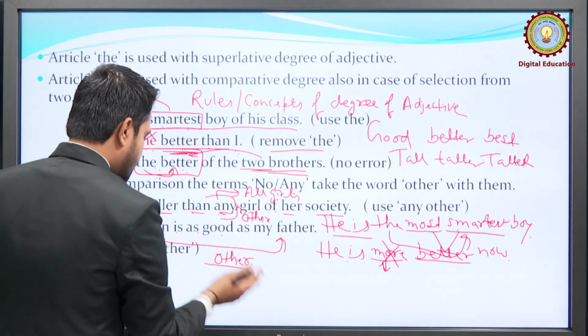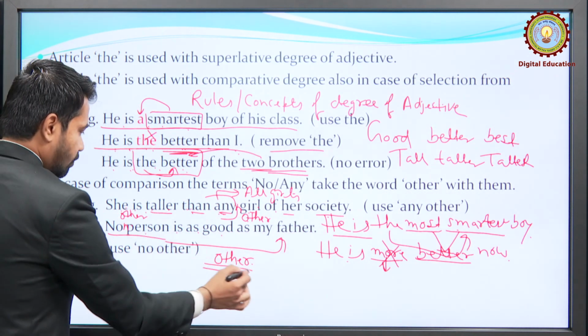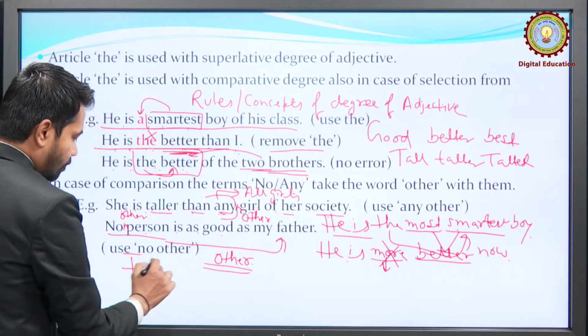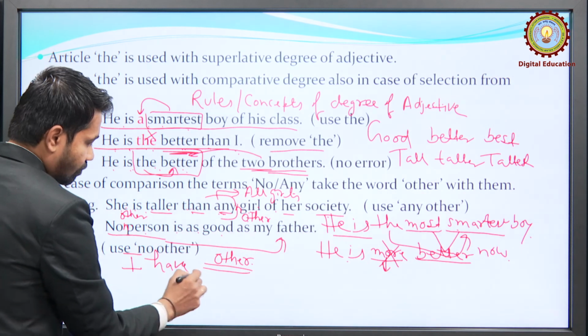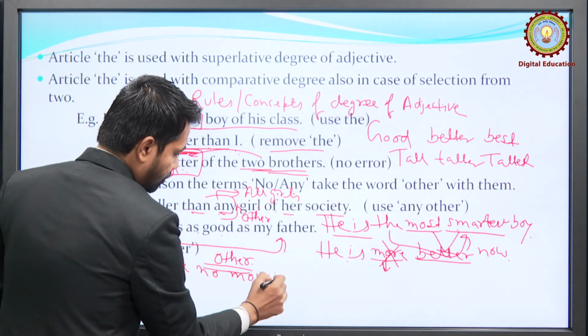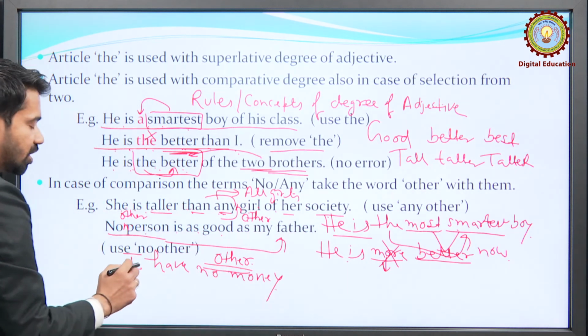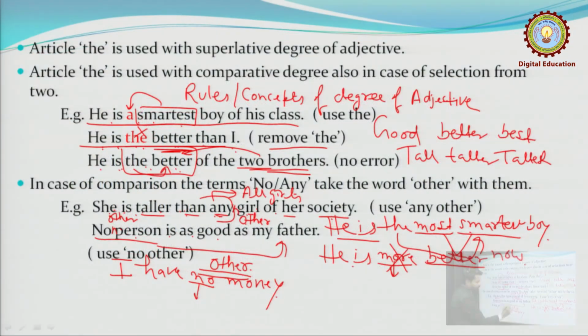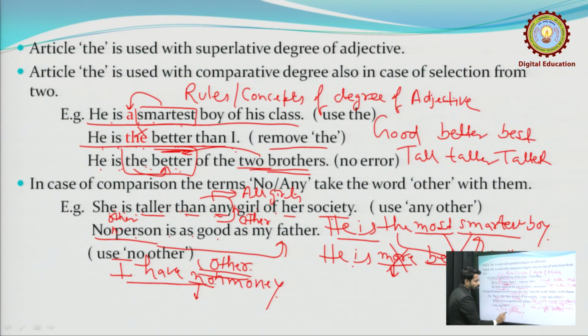but you don't always have to use other with sentences like this. If you have the sentence, I have no money, the students will say, here also no is used, so why not no other money? Can we use other here? No, because this is not a case of comparison. Okay, clear?